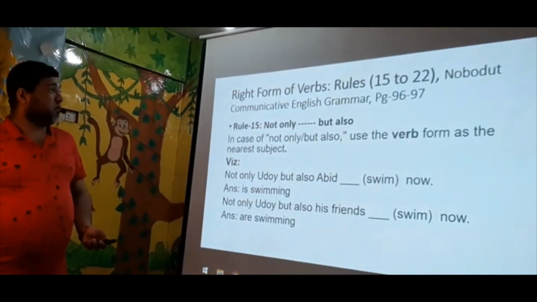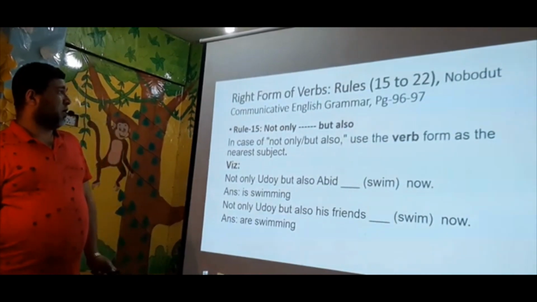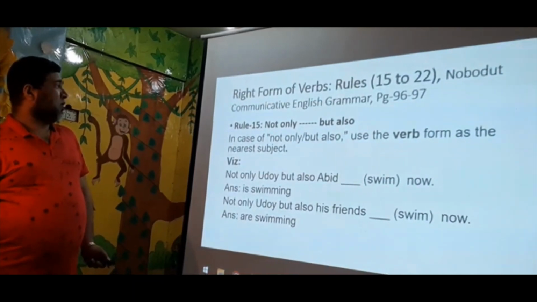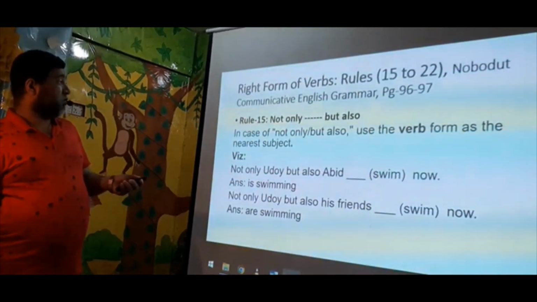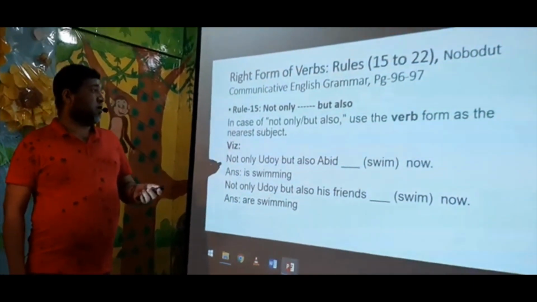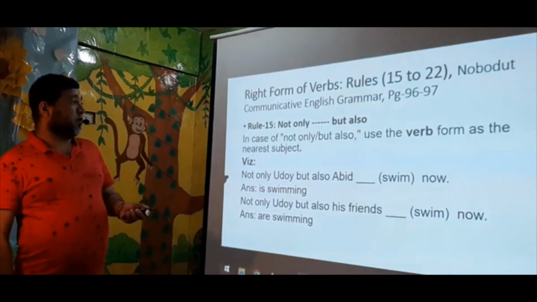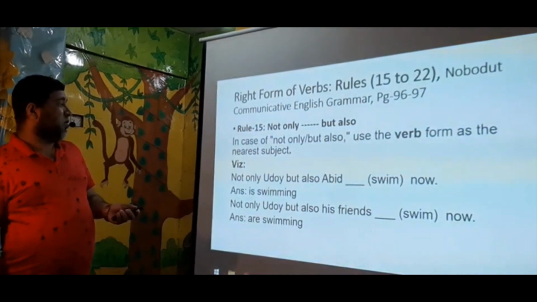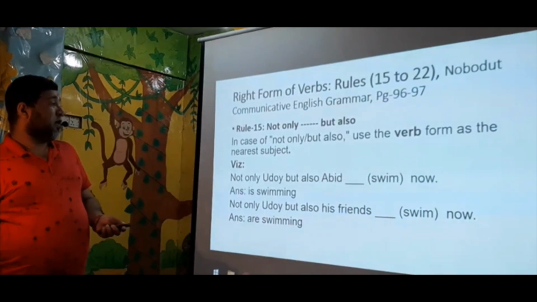Okay, today I am going to teach you right form of verbs rules 15 to 20 from your Navadut Communicative English Grammar, page number 96 to 97. Okay, rule 15. First, you see the rule. It is use of not only but also. Sometimes you find a sentence with not only but also. If it is like that, how will you do? Okay. In case of not only but also, use the verb form as the nearest subject. So the verb will be used here in the gap according to the nearest subject.